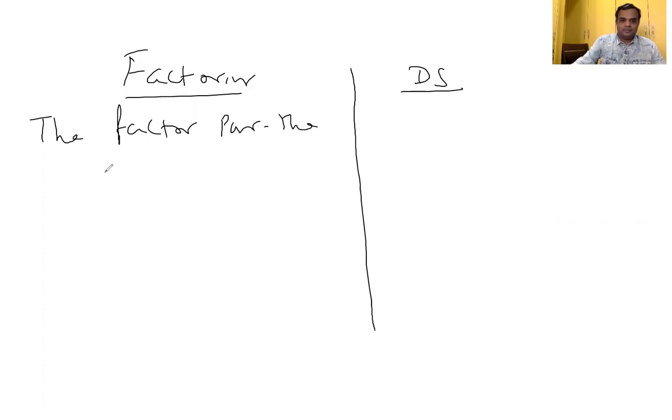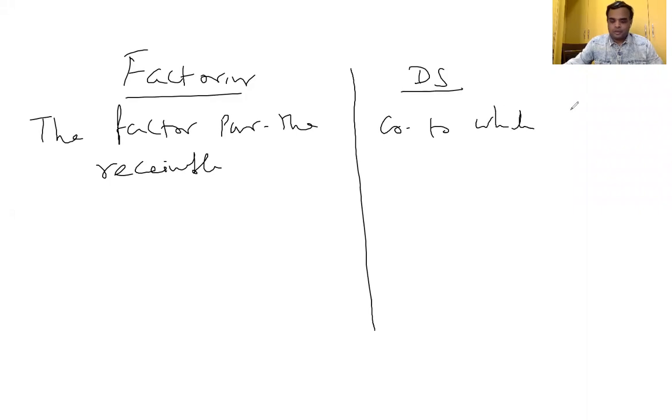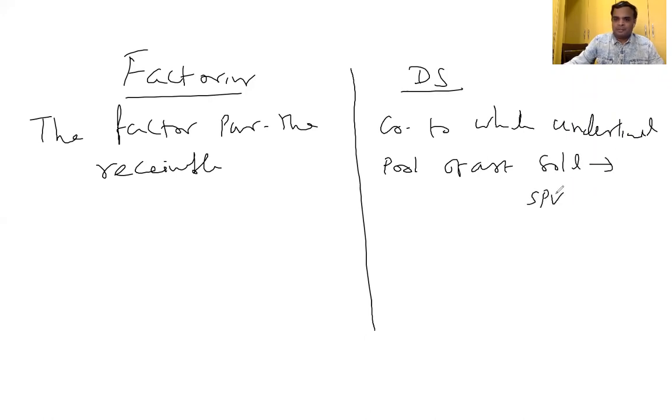The factor purchases the receivable, nothing but accounts receivable. Here, the company to which the underlying pool of assets is sold is called a special purpose vehicle.